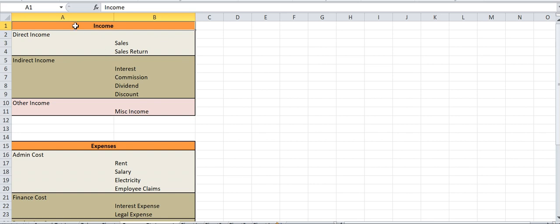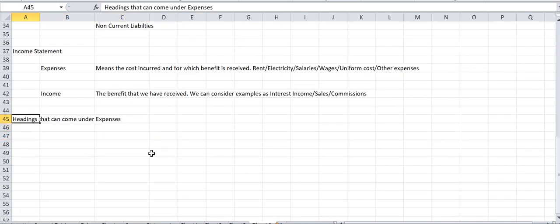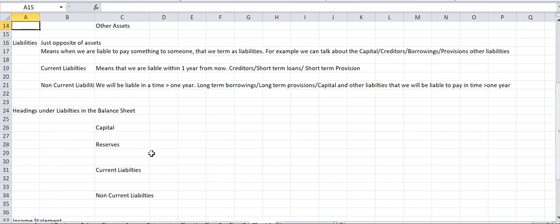Coming to income, the different headings in a broad sense could be direct income, indirect income, and other income. In the direct income, we can have sales and sales return. In the indirect income, we can have interest, commission, dividends. Dividend is nothing but the profit share that we get if we buy the shares of any company. And some of the discount received, and other could be some miscellaneous incomes that we received during the course of our business. So these are the different headings under income and under expenses. With this we have covered the income statement and the balance sheet.